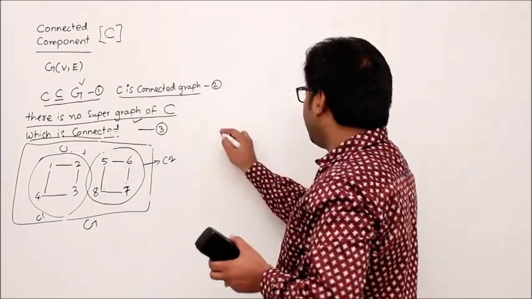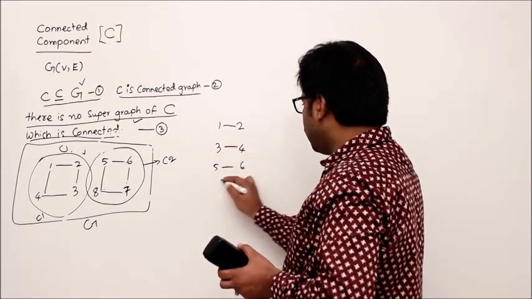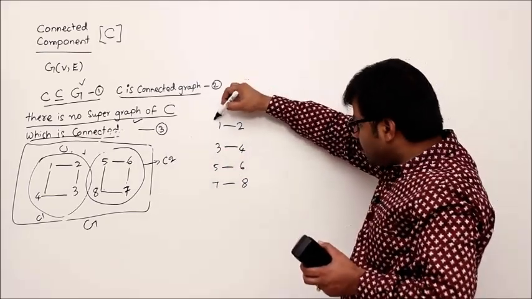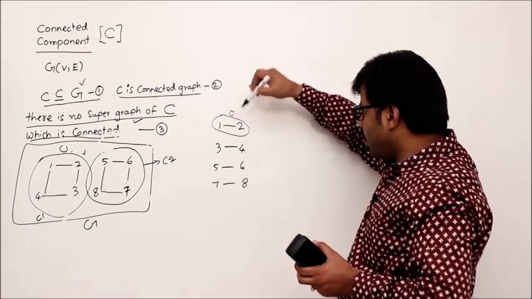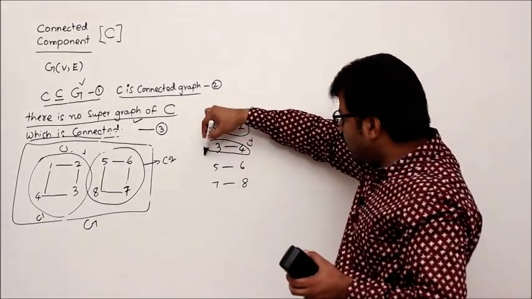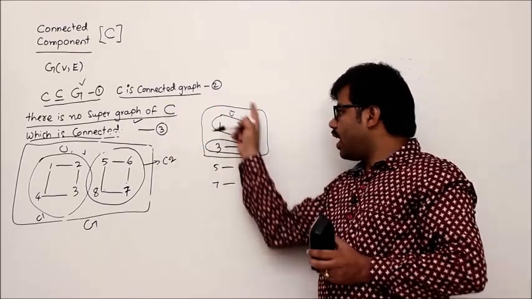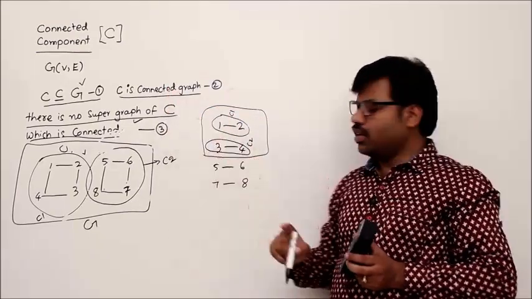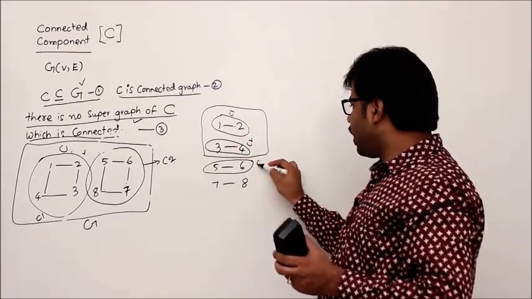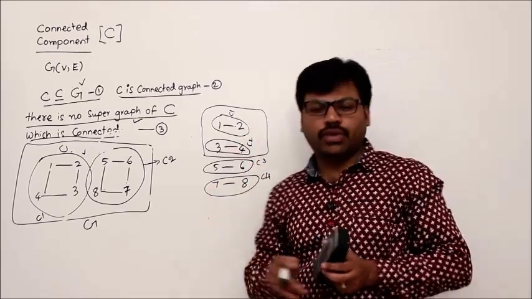One more example: 1 to 2, 3 to 4, 5 to 6, 7 to 8. How many connected components does this graph have? See, this is a maximally connected area, isn't it? Connected component C1, informally. This is connected component C2. If I extend this entire thing like one connected component, you are wrong. The reason, first of all, this entire thing is not a connected graph, right? So that's why these two are separate connected components. 5, 6 is one more connected component, C3. 7, 8 is one more connected component. There are 4 connected components.